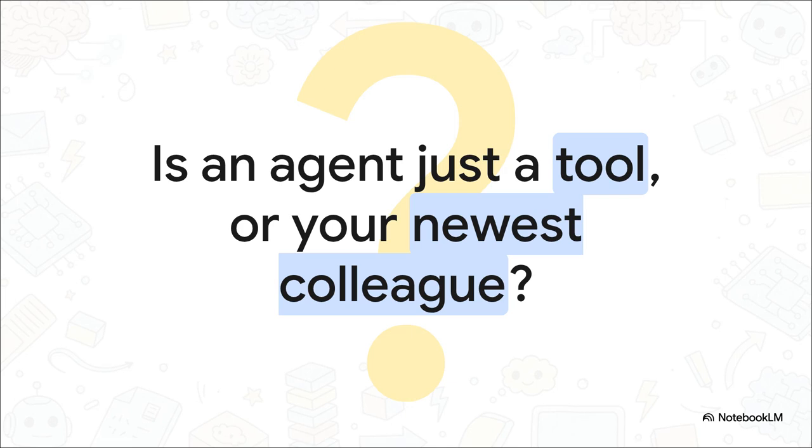Which honestly leaves us with a pretty profound realization here. We are moving so far beyond simple chatbots that just read from a flat database. If an AI agent can actively manage its own context window, use multi-hop reasoning for precise facts, actively dream offline to simulate counterfactuals, and literally update its own operating rules based on past mistakes, is it really just a software tool? Or are you looking at the underlying architecture of your newest colleague?